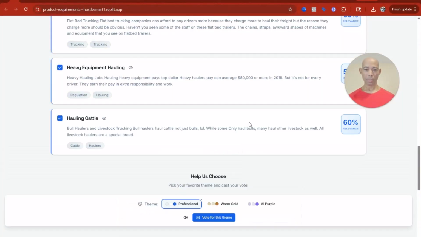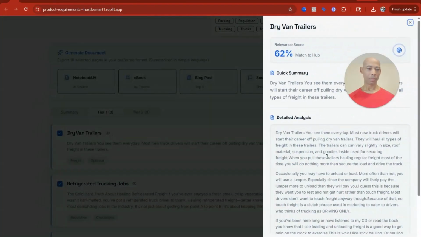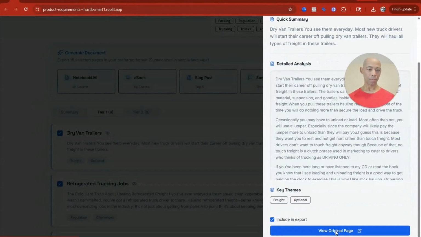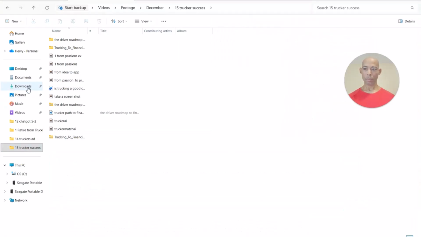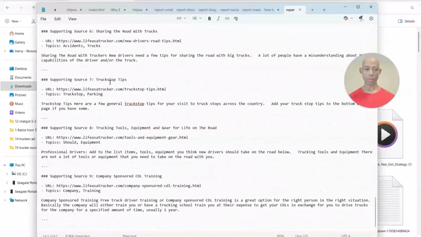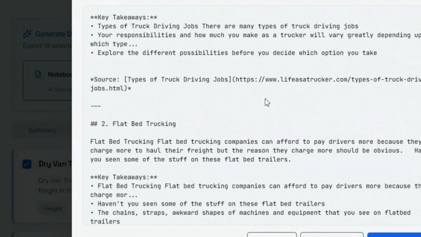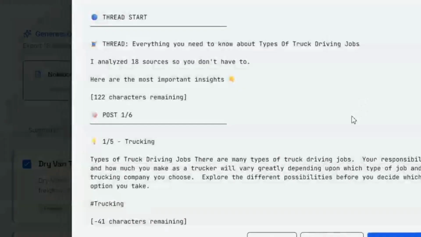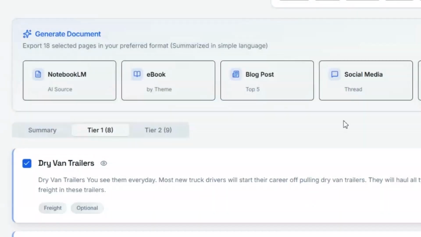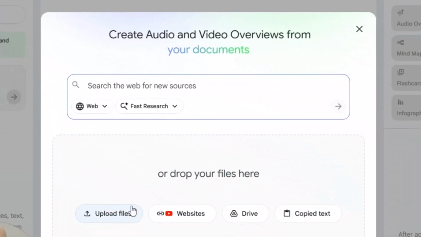You can get one report with a summary from all pages. This was the intended purpose for the app. We'll see him use that in Notebook LM. It'll save him 20 minutes each time it's used just for that purpose, and provide additional use cases later. What he added was output for ebook, blog post, social media, and Markdown. You can download these or copy from the screen. This is the reason the app exists.